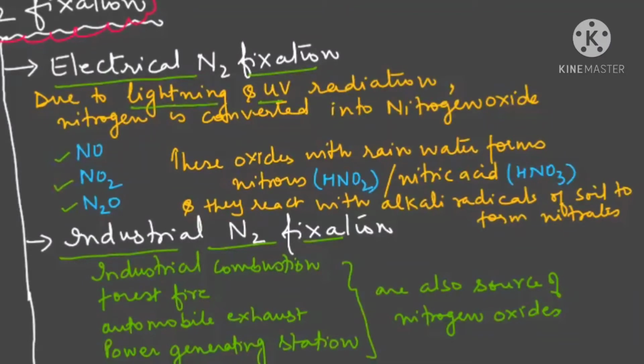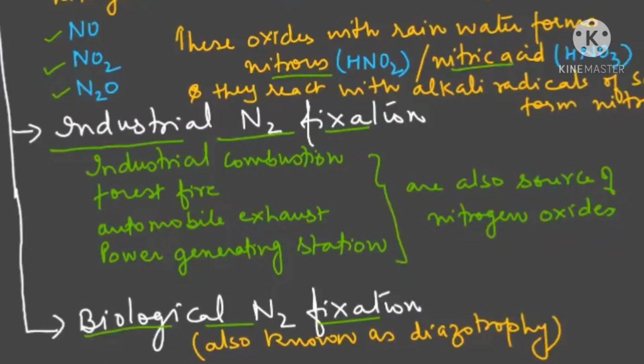And when these oxides mix with the rainwater, they form nitrous or nitric acid. Okay, and when they reach the ground, they react with the alkyl radical of the soil to form nitrate. They will react with the alkyl radical to form nitrate. I think this much is clear.